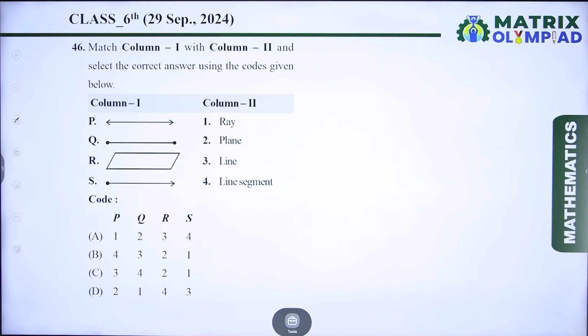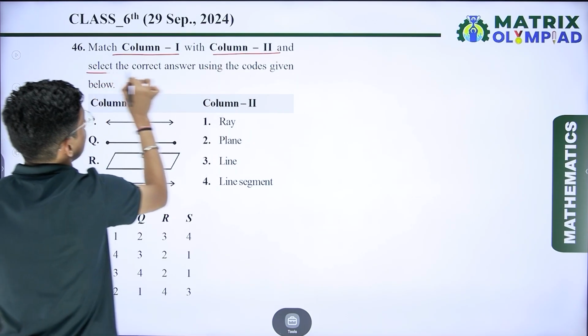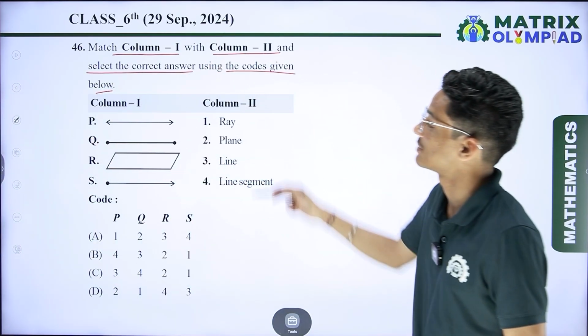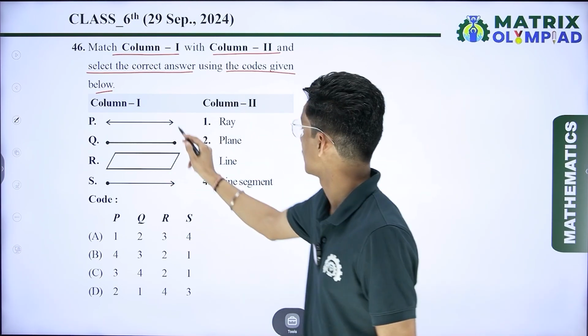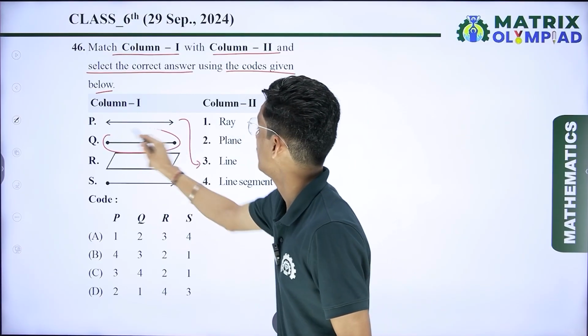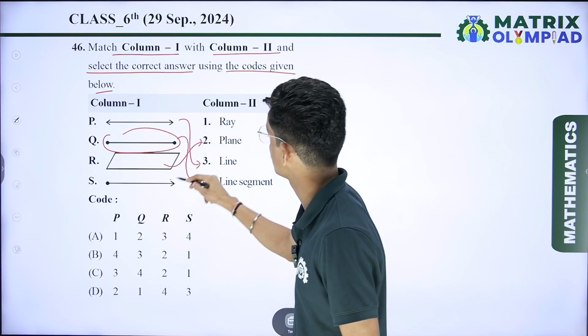Now if I talk about the next question, which is again based on match the column 1 and column 2, select the correct answer using the code given below. So here we have column 1 and here we have column 2. So I can say that a line which has two side arrows is called a line. Again, an arrow which has this is called a line segment, and this is called a simple subplane, and this is called a ray.